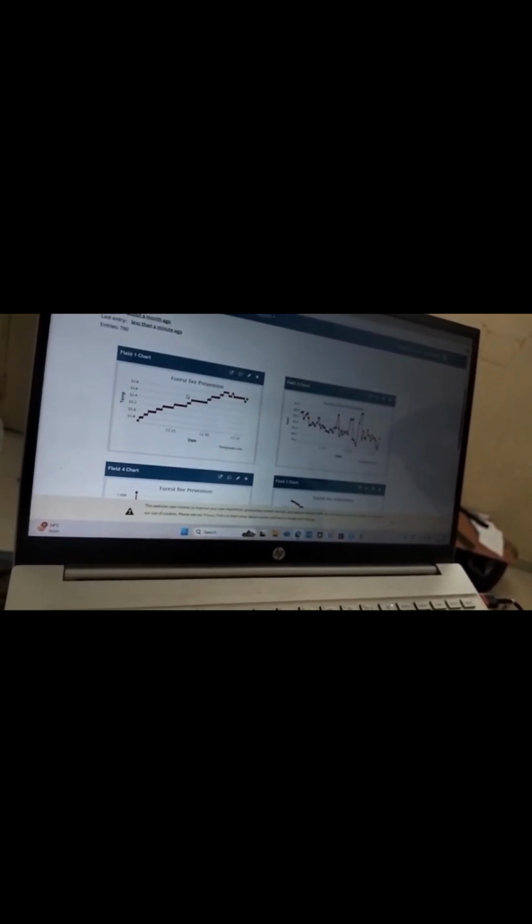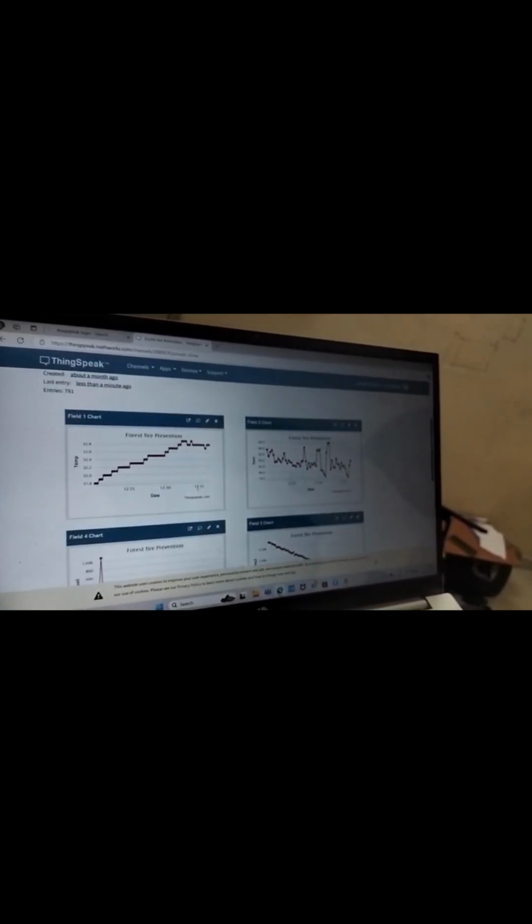In Thingspeak, the graphs are shown. First of all we look at the public view and private view. This is used for security access of the project. We look at the temperature graph, humidity graph, soil moisture and flame graphs. We do real-time monitoring of the data visualization, and every 15 seconds data is collected in my project.